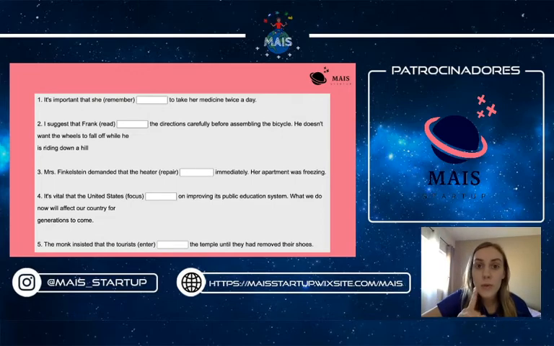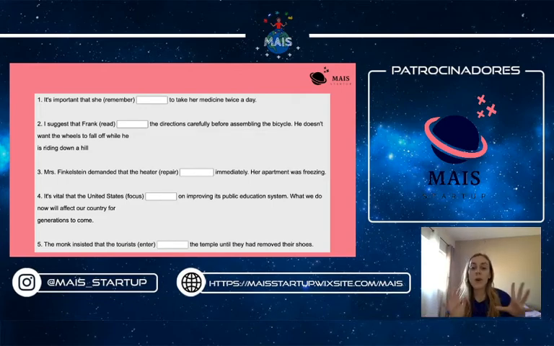Third example, this one's kind of different. Mr. Frankenstein demanded that the heater immediately. What happens is it's not only in the subjunctive, but it's also in the passive voice. The heater is not the subject, it is the object. The heater is not repairing itself, someone else is doing that for it.